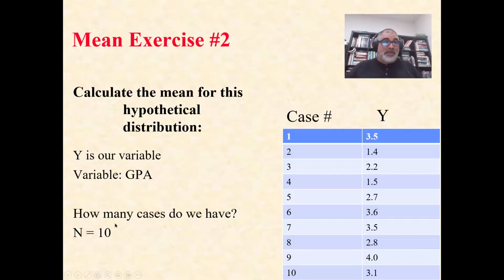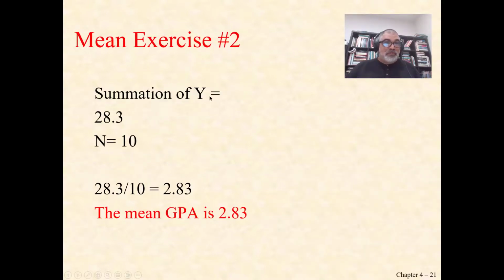How many cases do we have? 10. What's the first thing we're going to do? We're going to add up all these y's: 3.5 plus 1.4 plus 2.2 plus 1.5. Add up all those scores on your calculator or some other device. We're going to get the summation of y is 28.3. Our n is 10 because we had 10 cases this time. 28.3 divided by 10 is 2.83. The mean GPA is 2.83.